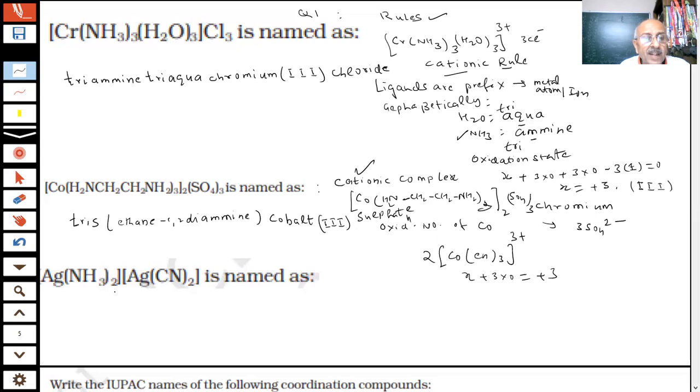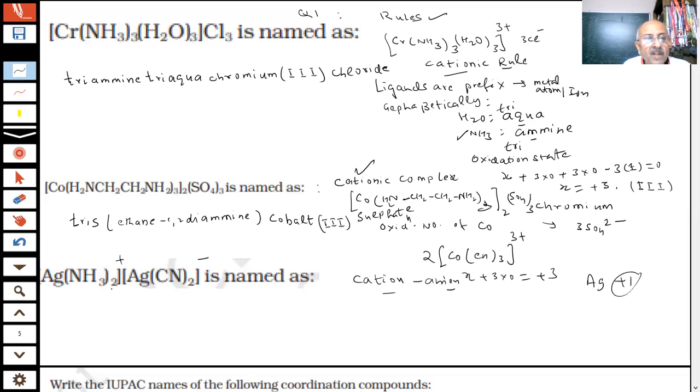And another example we have taken is, student. Now this is also a complex. The first one should be the cation and the second one should be the anion. So the cationic part and the anionic part, students. So how do I separate the cationic and anionic parts? Supposing silver, you are aware of silver, students. What is the oxidation state of silver? +1. So I may split it like this. This diamine is cationic, this is anionic.